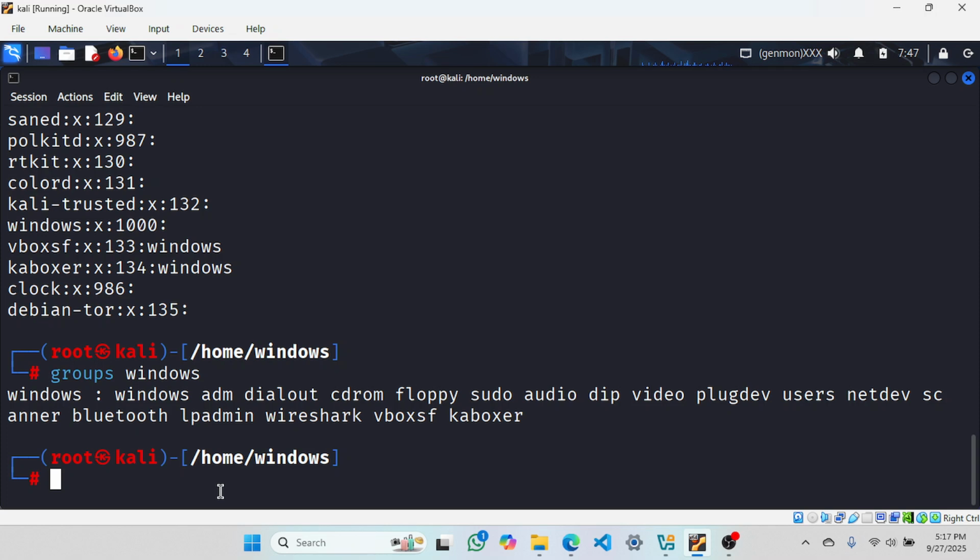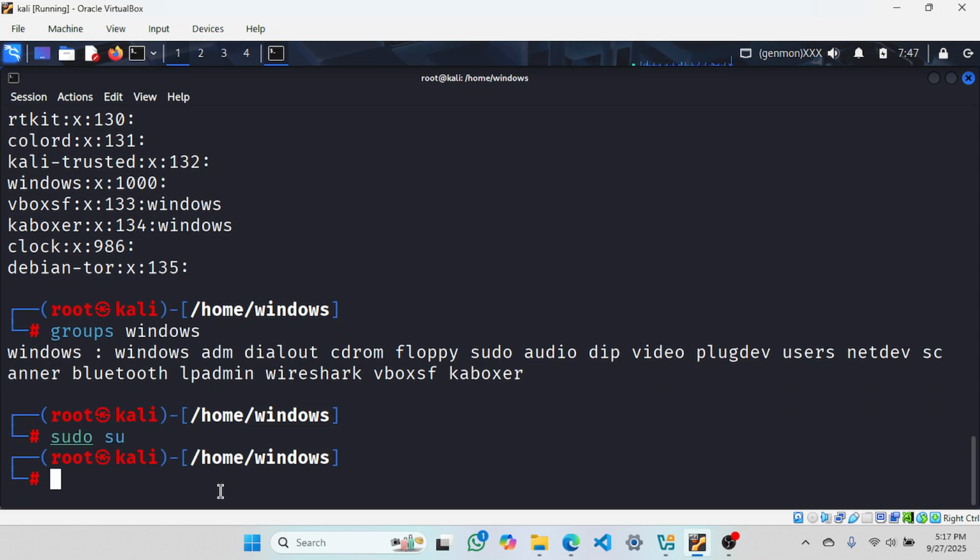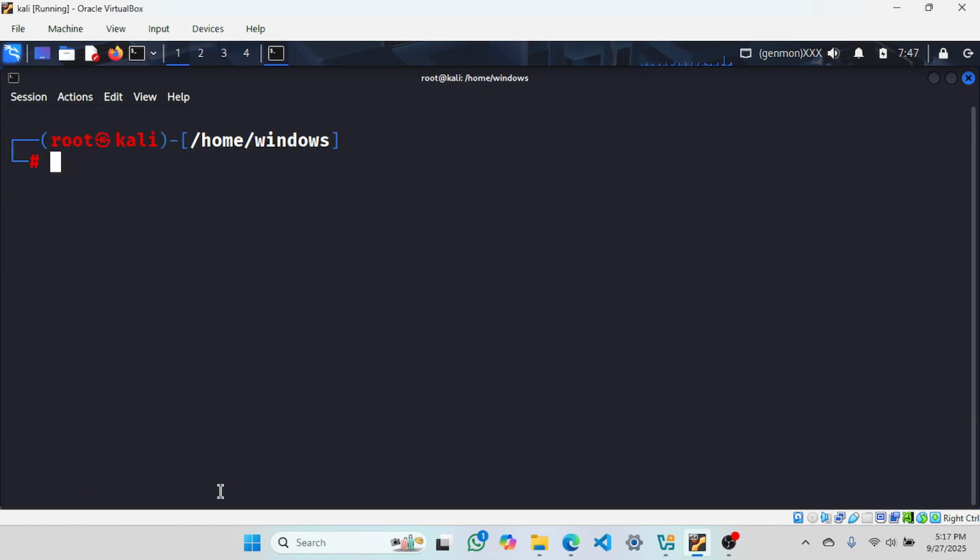So let's begin. Now the topic is creating group. How to create these groups. So if you are not a sudo user, if you work without sudo, it will not work. Please go for first sudo su like that. I am already on root, so no problem. So I have to use groupadd. Let me add a group ABC. Right? What I did, I am trying to add a group whose name is ABC.